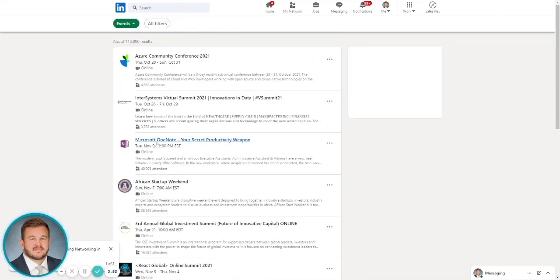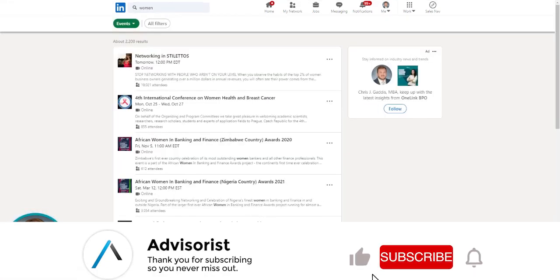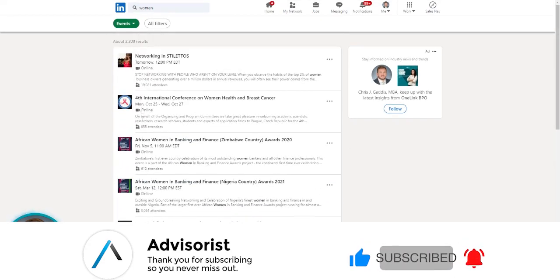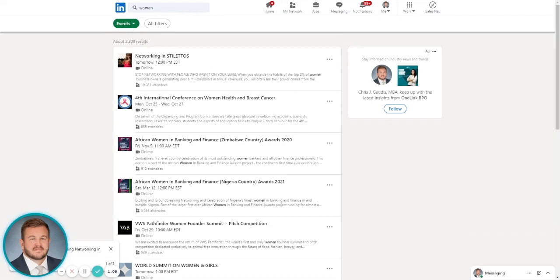So let's click on events. Once I click on events, now I'm going to search within events. Let's type women in here. Let's say that's my target market. I look through it and I've got all these events coming up. It looks like there's about 2,200 events with women in it somehow. Not all of them are going to be pertinent or apply. They're not going to be the right group of people that you're searching for, so you do have to look through that.